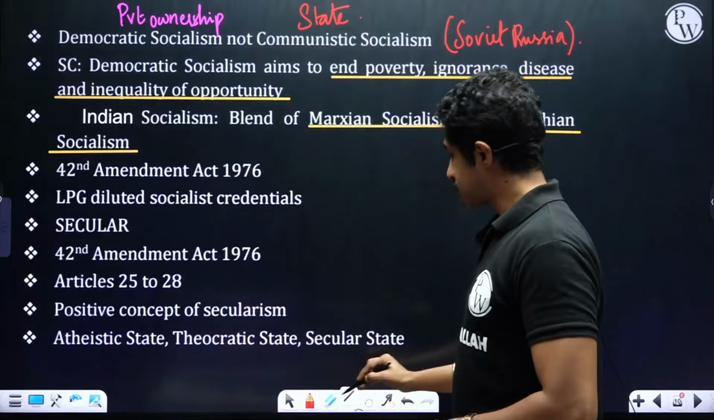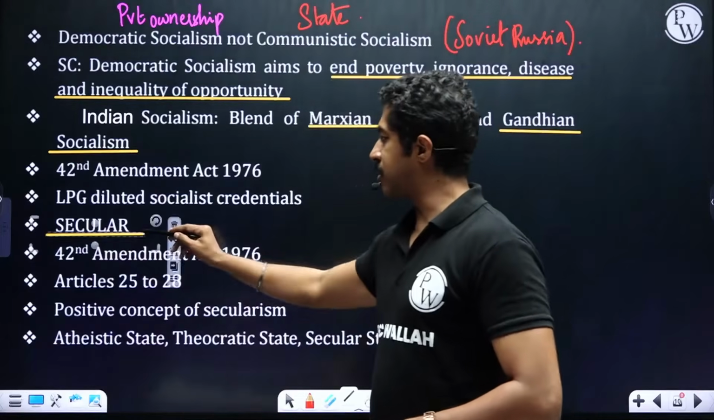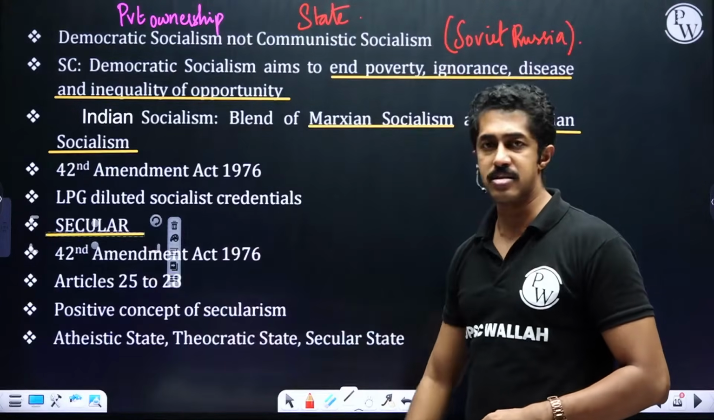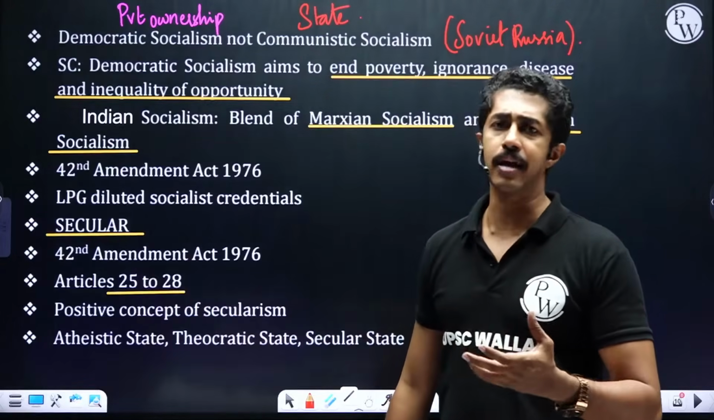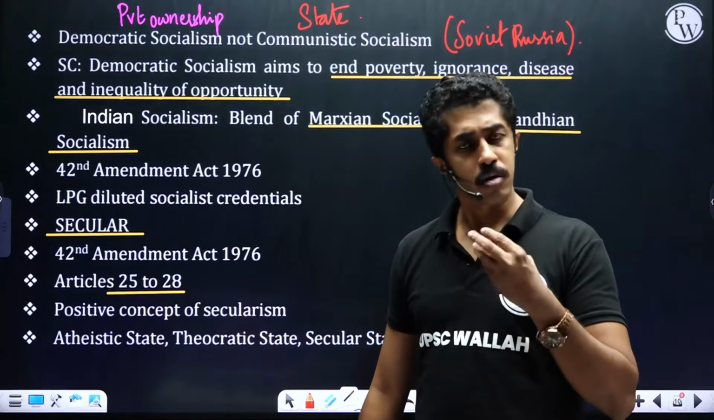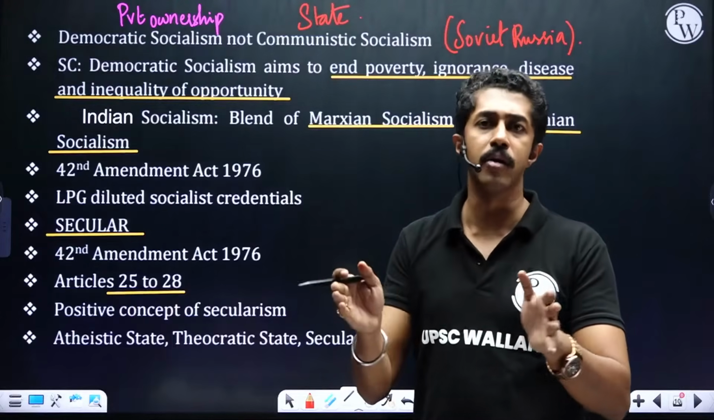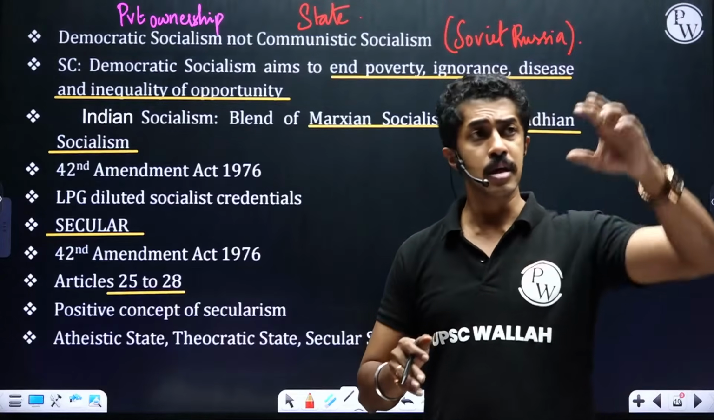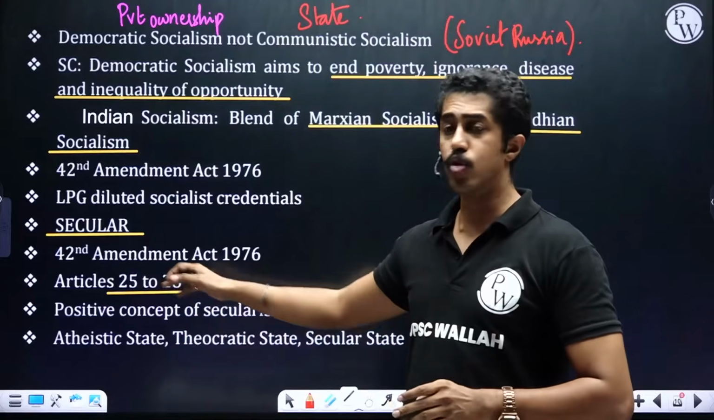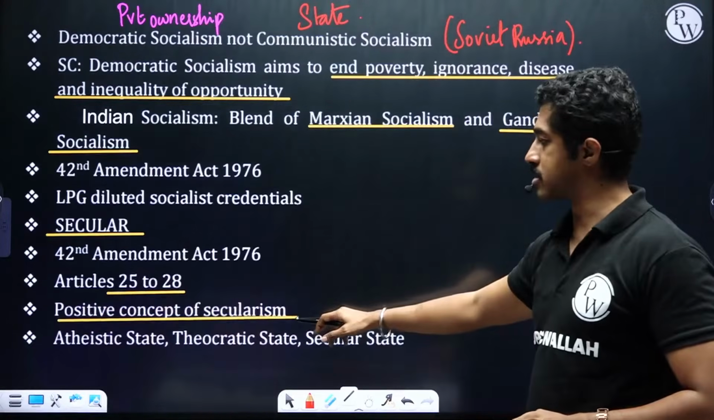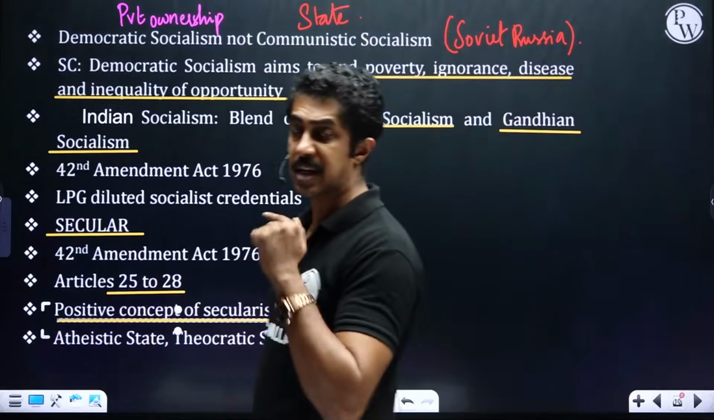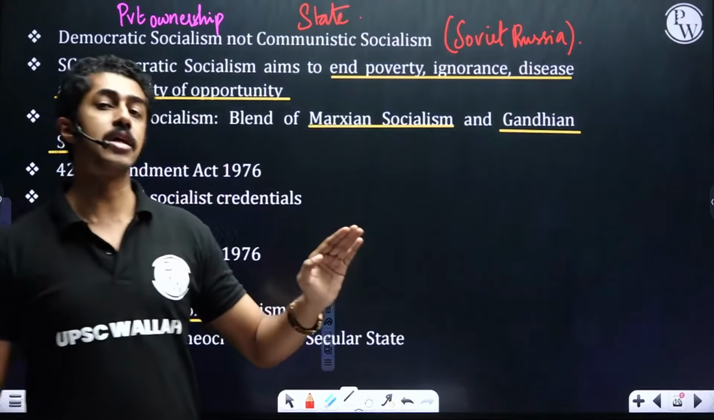Secular, again added by the 42nd Amendment Act of 1976. Articles 25 to 28 clearly indicate that we do promote what? All the religions, protect all religions, including the minorities. They can run their institutions. All those freedoms are there. We follow the positive concept of secularism, which I already explained in the earlier class. That is, we treat all the religions equally.